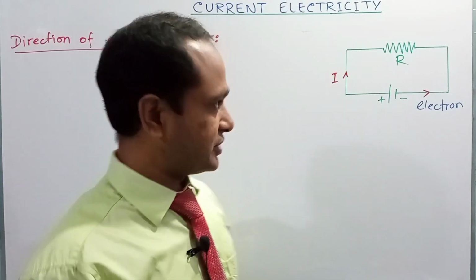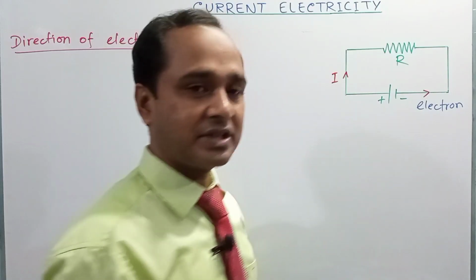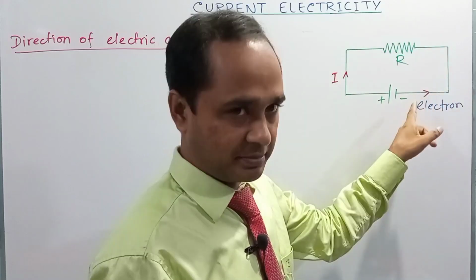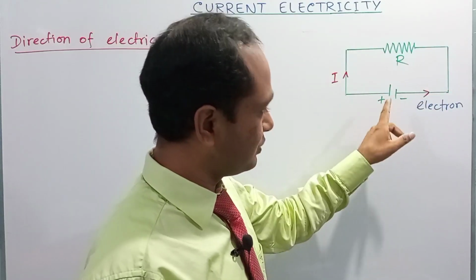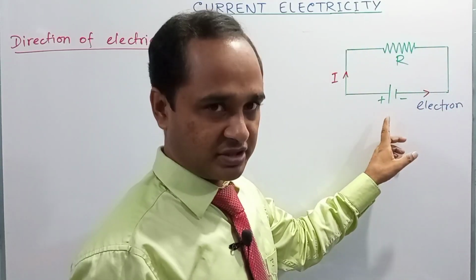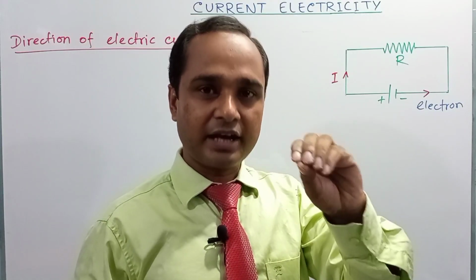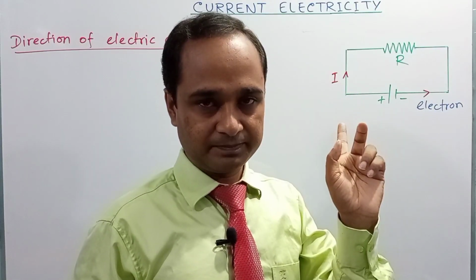But you have to keep in mind that positive charge does not actually flow. Okay. Initially the direction of electric current was shown from the positive end to the negative end, but actually charge flows from the negative end to the positive end, because electrons flow from lower potential to higher potential.